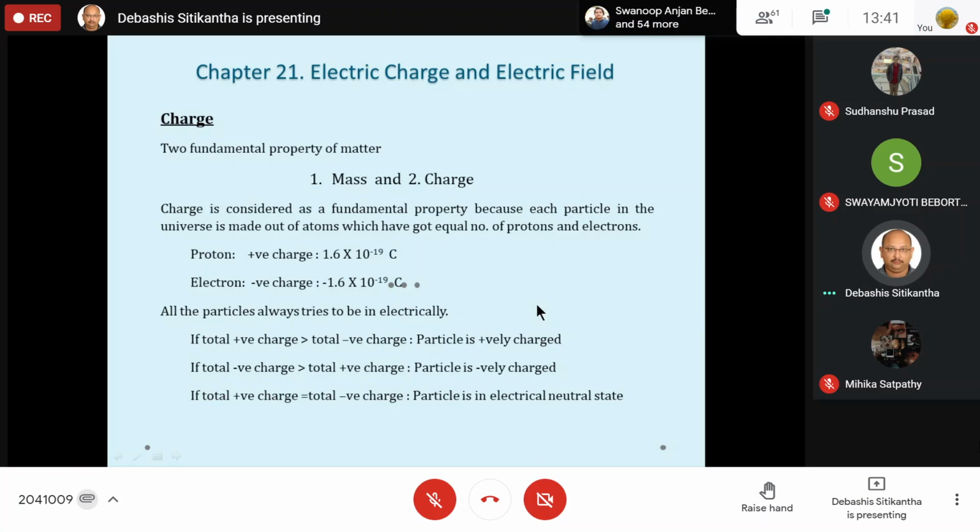What is light? Can you tell me? What is light? Light is an energy. Energy. Acha, Einstein gave a very beautiful equation. Everybody knows it. What is that? E is equal to mc square. Can you depict practically what does that mean?